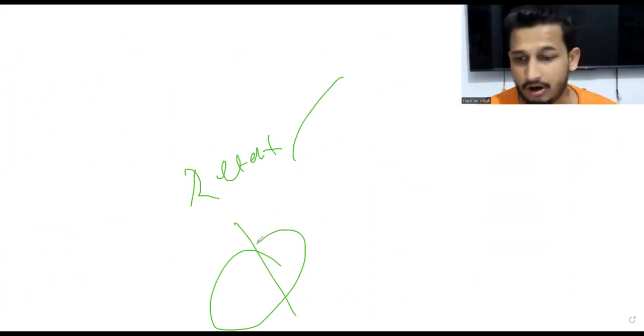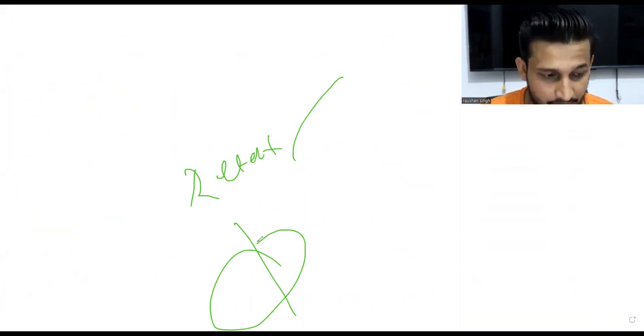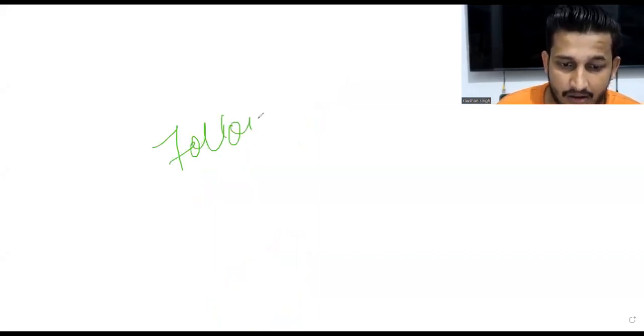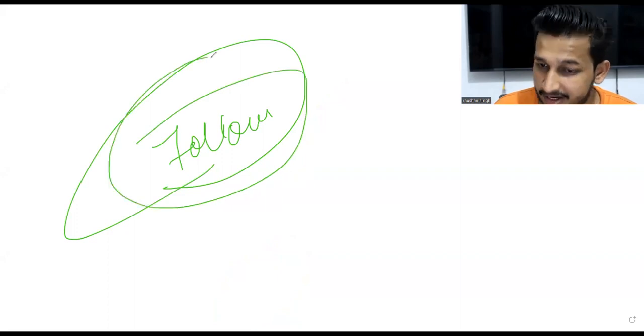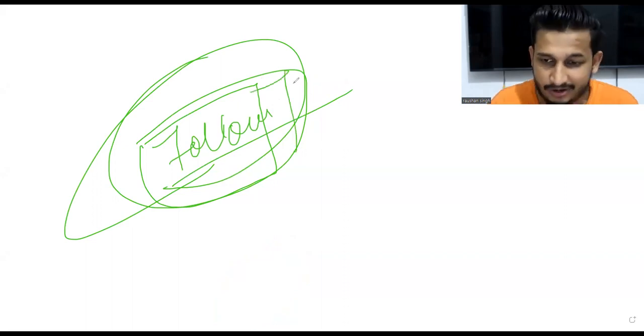Because market is not always going to act according to what you have analyzed, or what you think or what you hope for. We have to follow the market, whatever you are seeing in the chart, whatever you have analyzed.